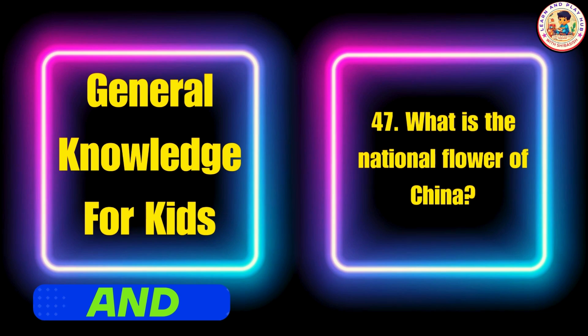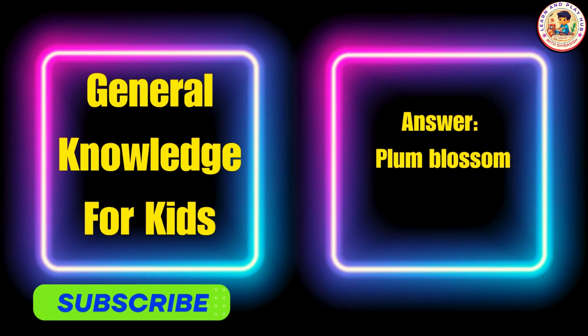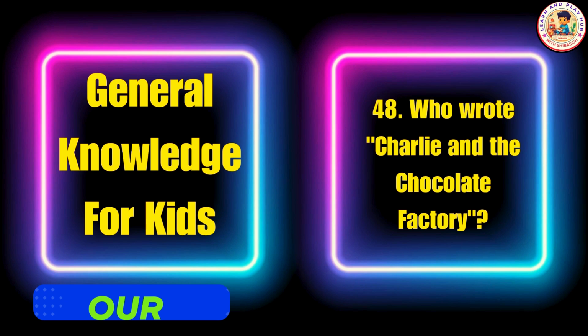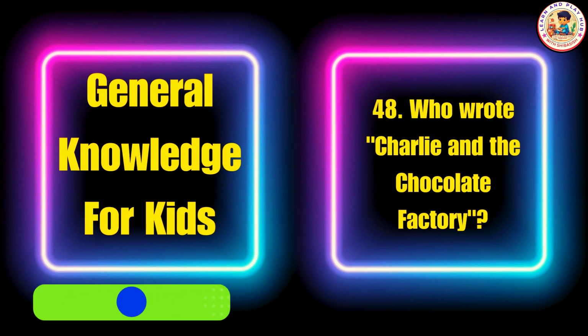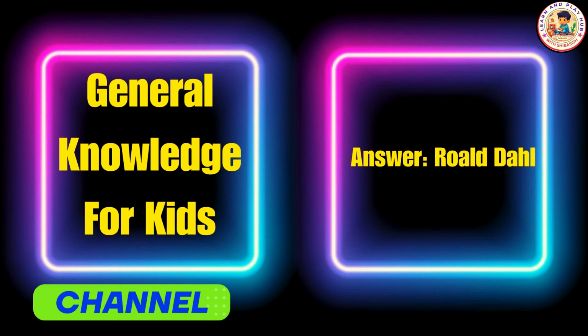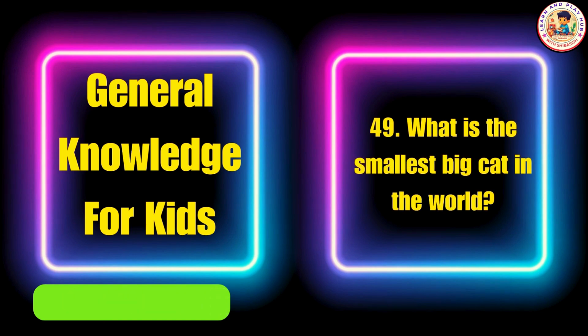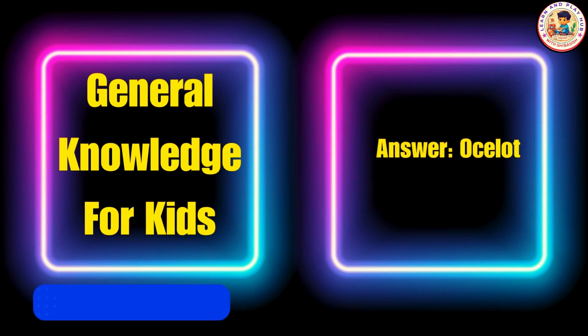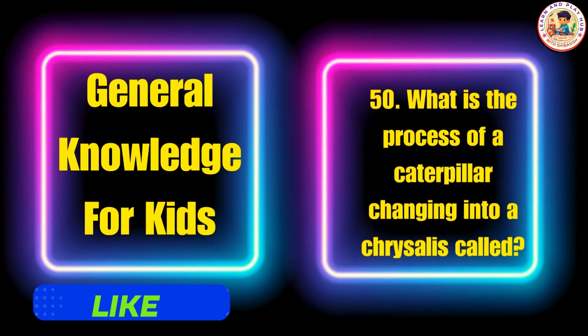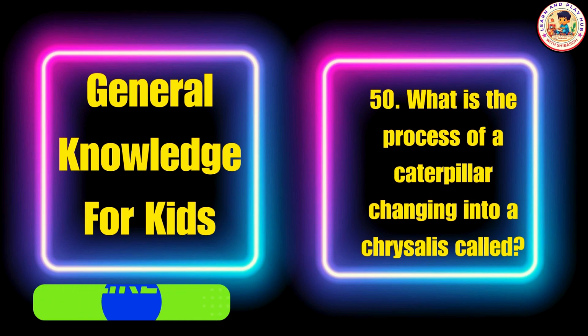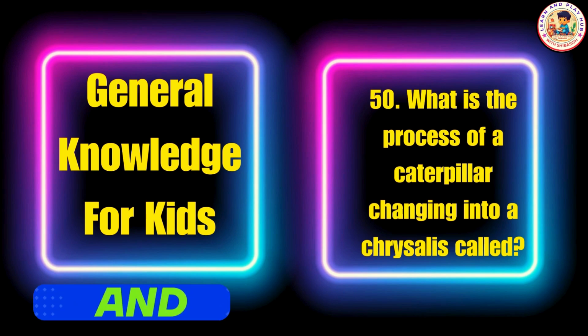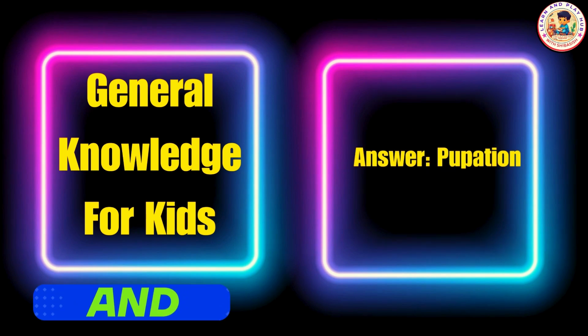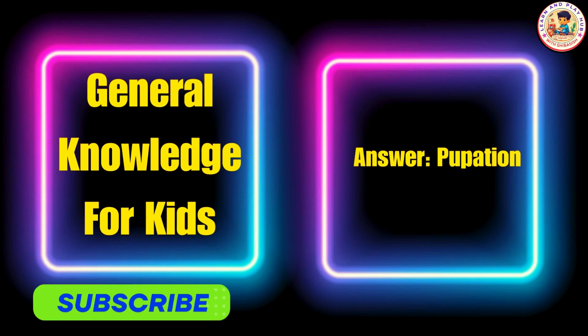What is the national flower of China? Answer: plum blossom. Who wrote Charlie and the Chocolate Factory? Answer: Roald Dahl. What is the smallest big cat in the world? Answer: ocelot. What is the process of a caterpillar changing into a pupa called? Answer: pupation.